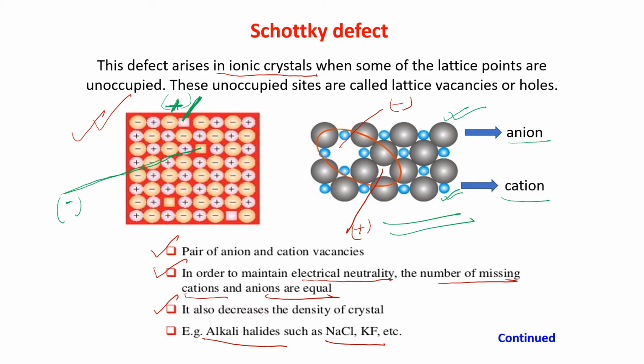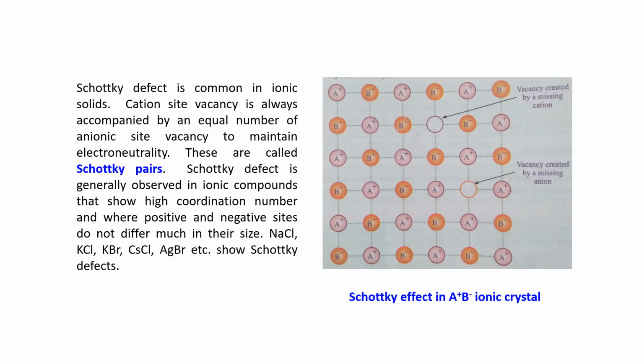Now this slide has something more on Schottky defects. Schottky defect is common in ionic solids, as I told you. Cation site vacancy is always accompanied by an equal number of anion site vacancies. Why? To maintain electroneutrality. See, here A plus is missing, the vacancy created by missing the cation.